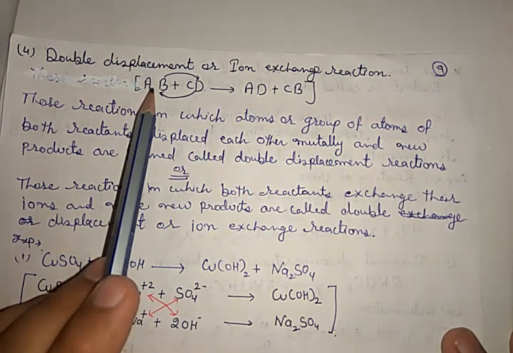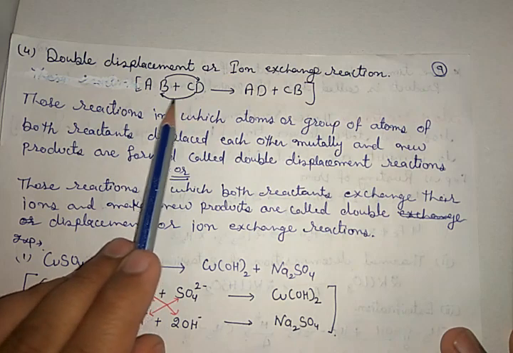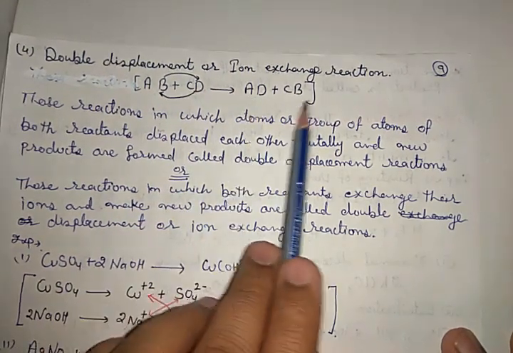Got it? That's why the pattern is AB plus CD. D is replacing B and B replacing D: AD plus CB.